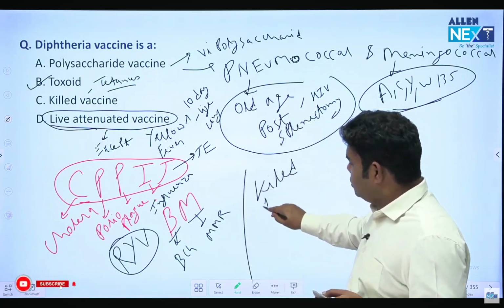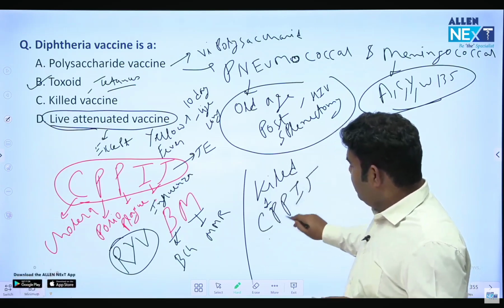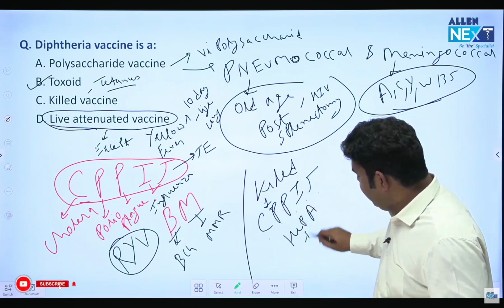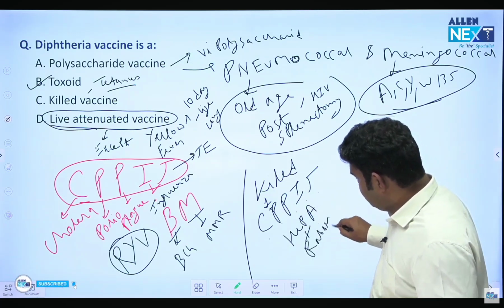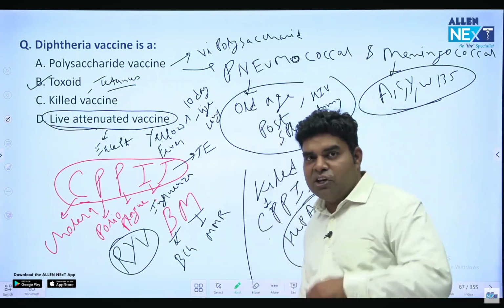Very simple. 5-7 in total, but very simple. 5 are CPPI: cholera, plague, polio, influenza, J. Same 5. Then hepatitis A is killed and rabies is killed. So total 7 are killed. I hope you will remember this classification.